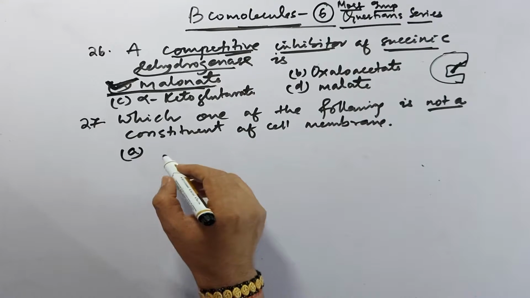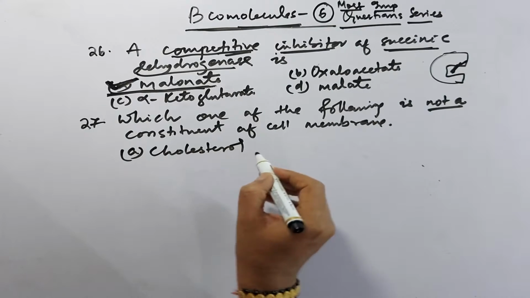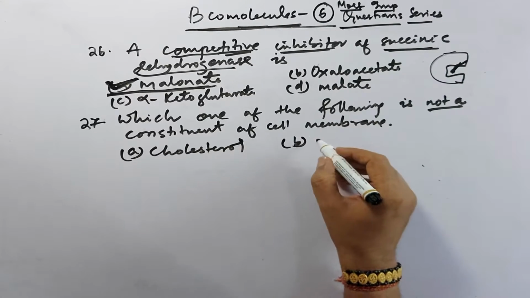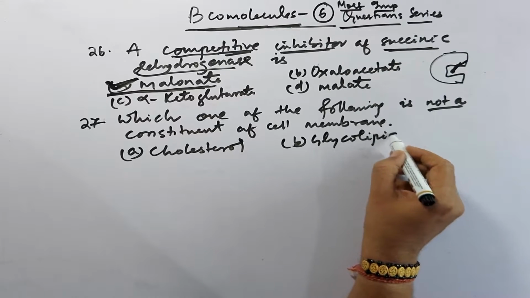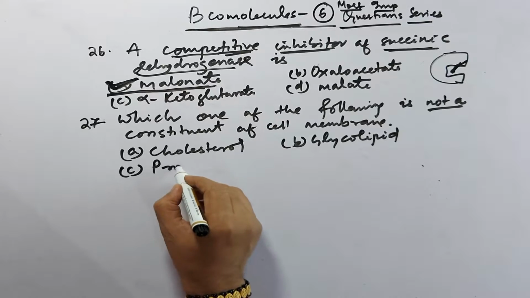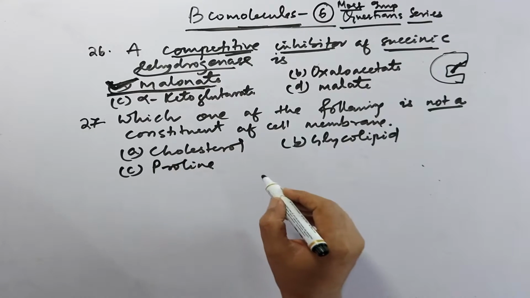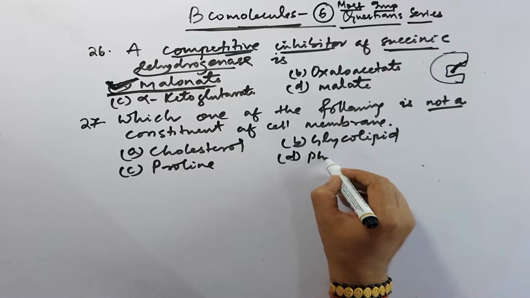First option is cholesterol, second one glycolipid, third one that is proline, and D option is phospholipids.